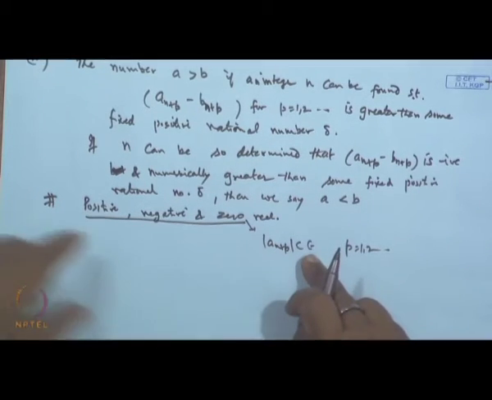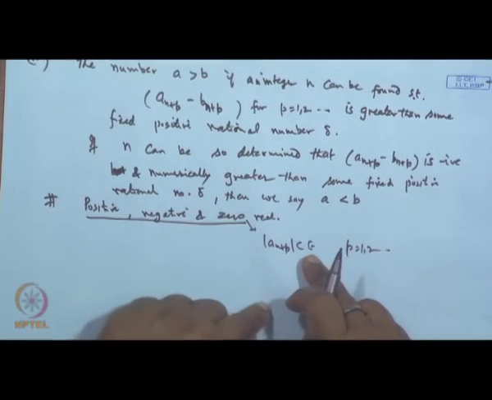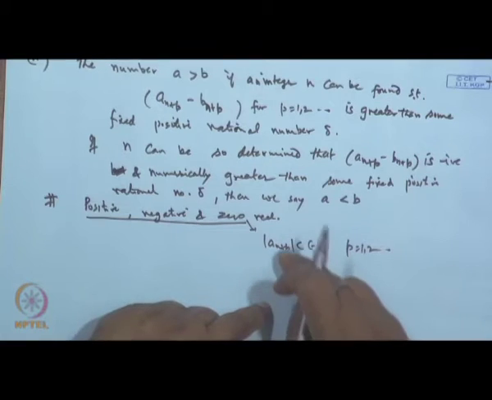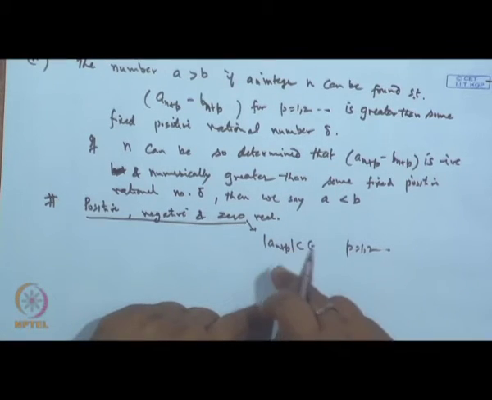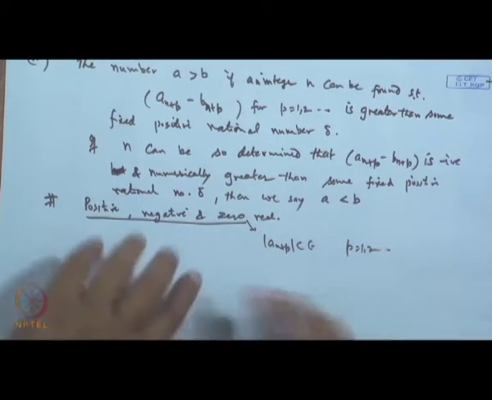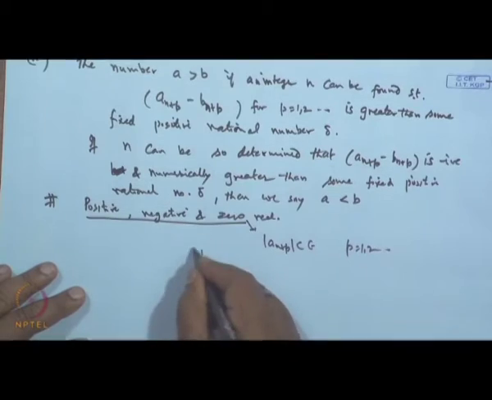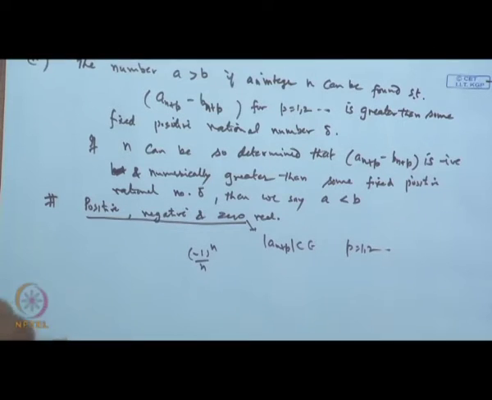Why is mod there? Because there is a chance of approaching 0 from the negative side. Some elements may be positive, some may be negative, it may go alternately positive and negative, but it approaches 0. For example, if I take minus 1 to the power n, then what happens?